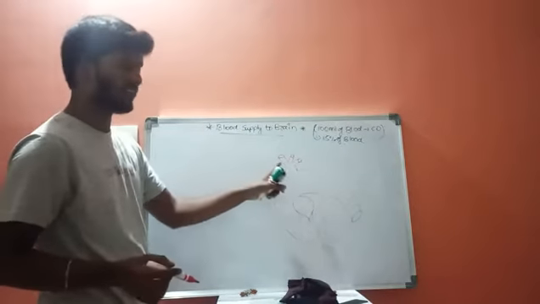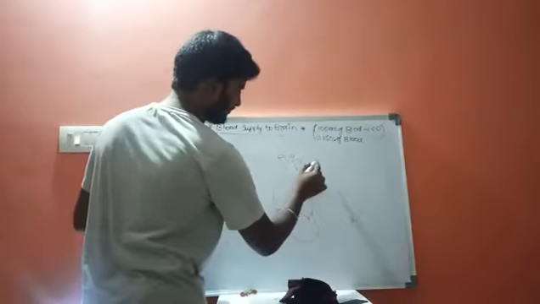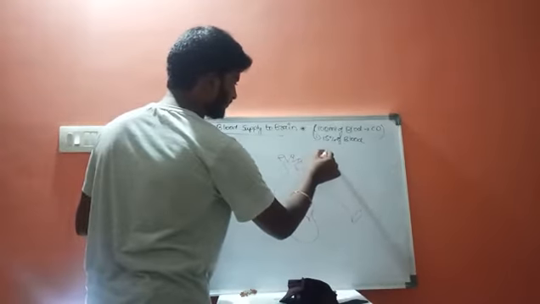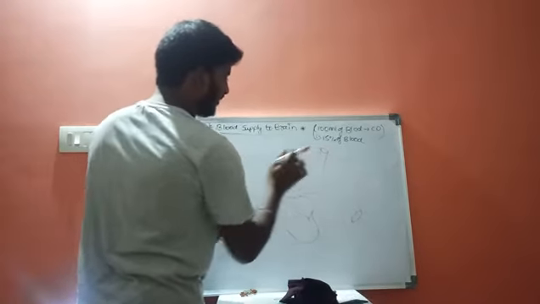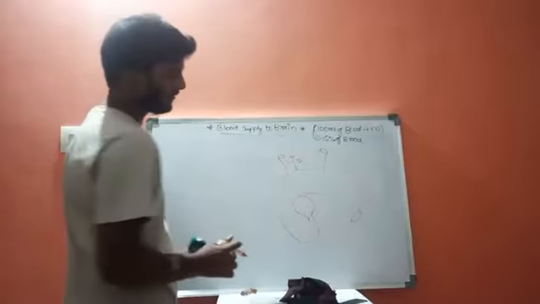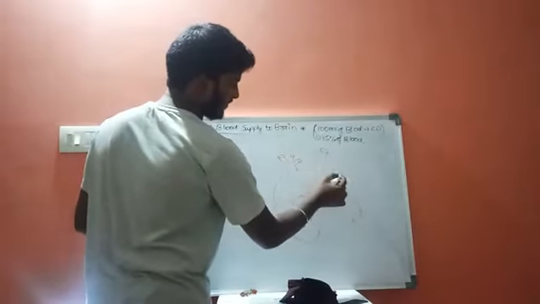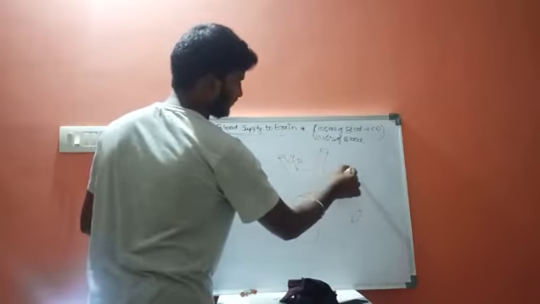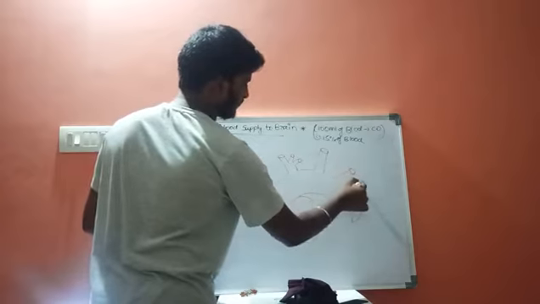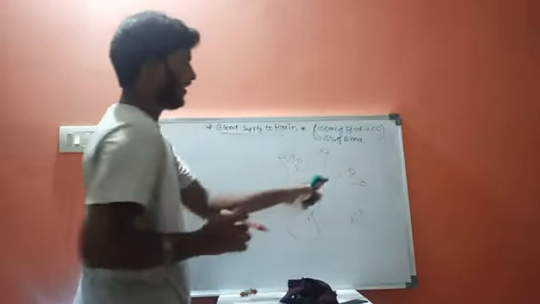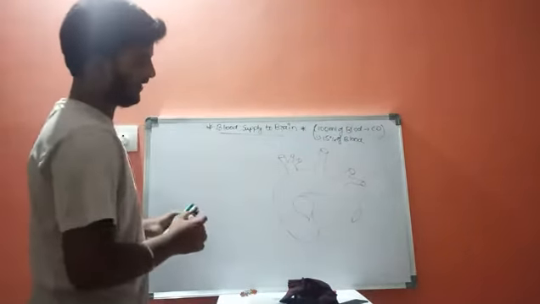Let us consider this is a cephalic trunk and this is carotid artery or carotid arch. And this is left subclavian vein.